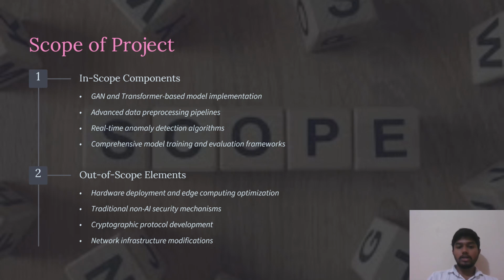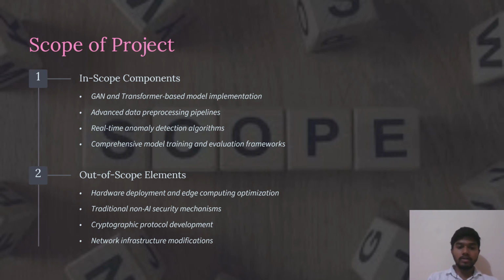Next point, the data processing pipeline. We need to create a preprocessed, quality dataset without any noise, because the quality of the dataset determines the output the transformer produces. Then the real-time anomaly detection algorithm: through this project, the anomaly is identified if any patterns get affected by an attack, and the project declares that this pattern refers to a particular attack.